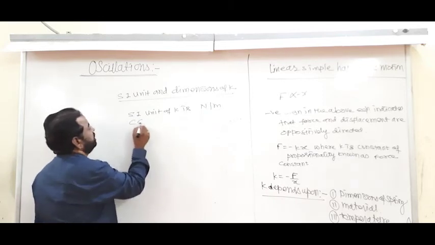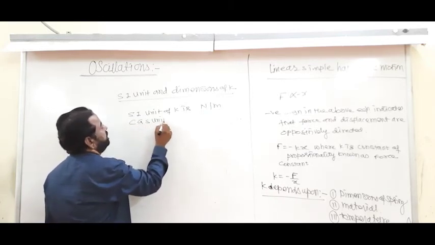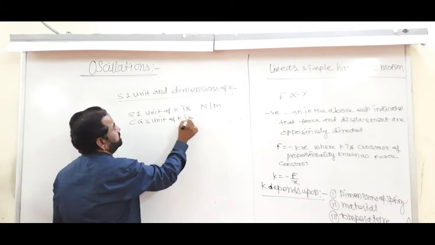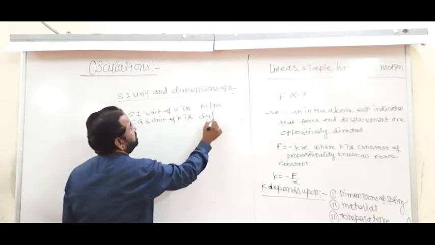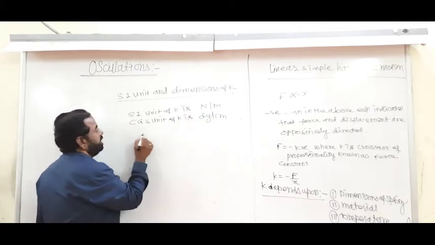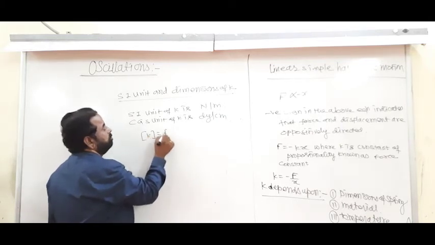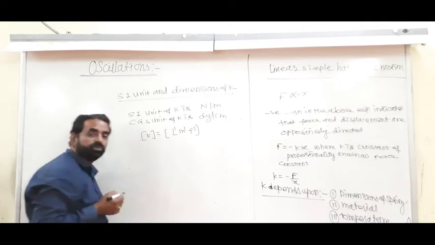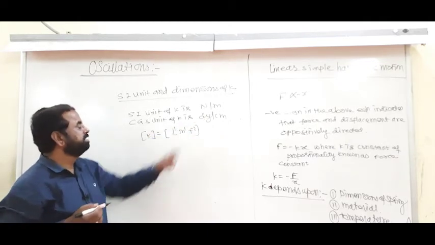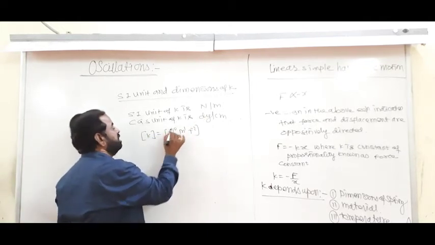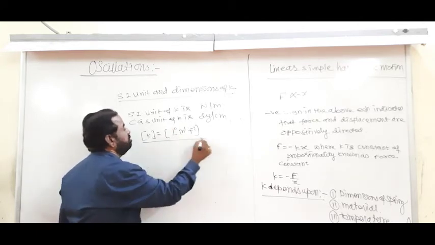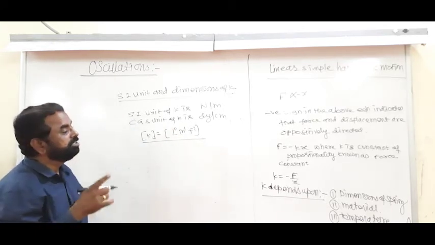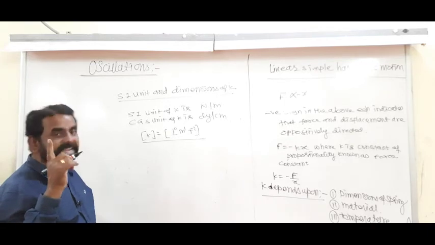And the CGS unit of K is dyne per centimeter. The dimension of K is force, L1 M1 T raised to minus 2, divided by displacement, so the L gets cancelled. This is the dimension of the force constant K.